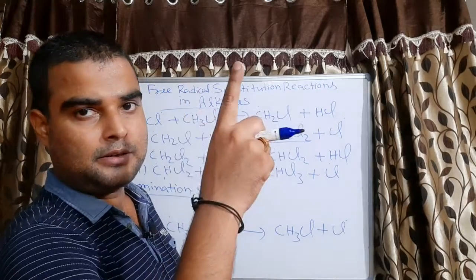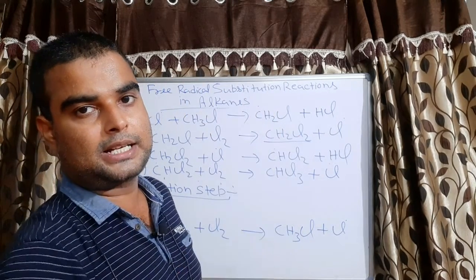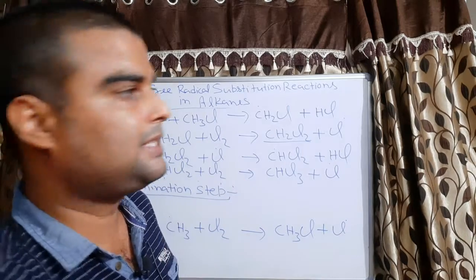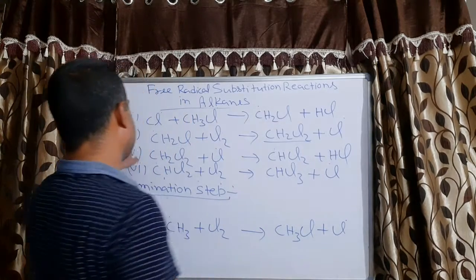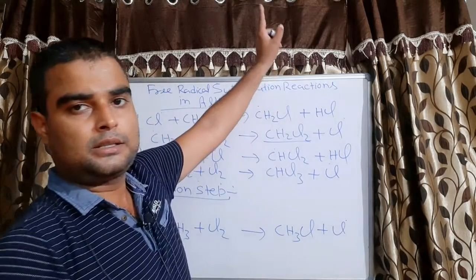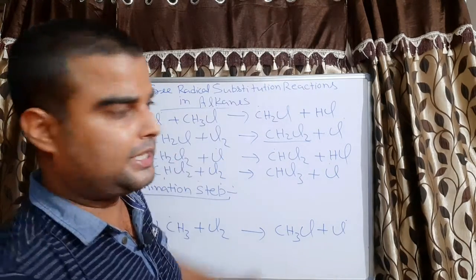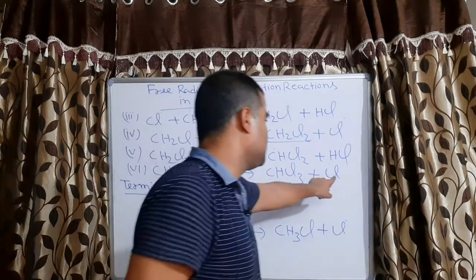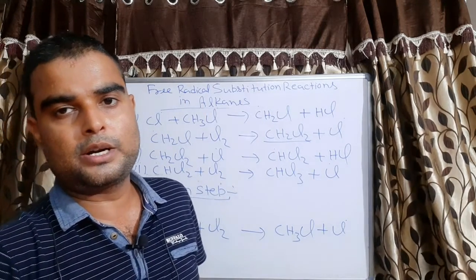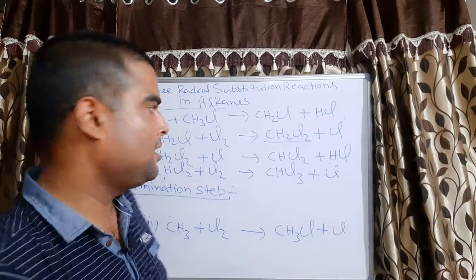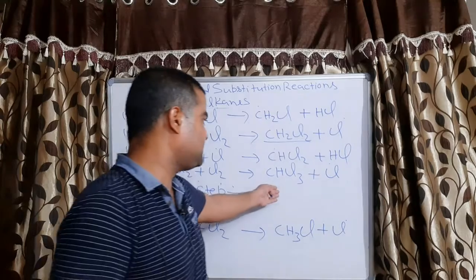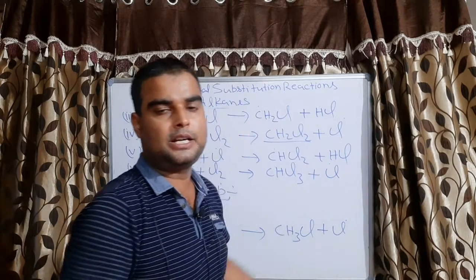Because only one Cl free radical takes part in the propagation step, one was remaining there. In the same case, in the fourth step also, what is produced can react with the chlorine free radical of the initiation step. Or if it goes to the 7th or 8th step, it will form CCl4 plus Cl free radical.